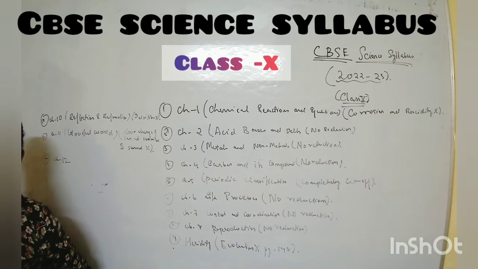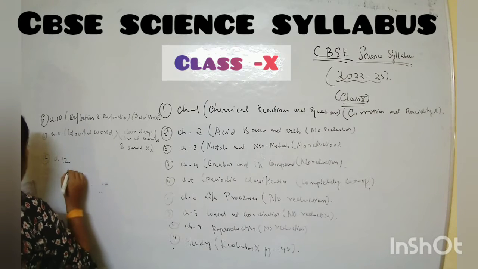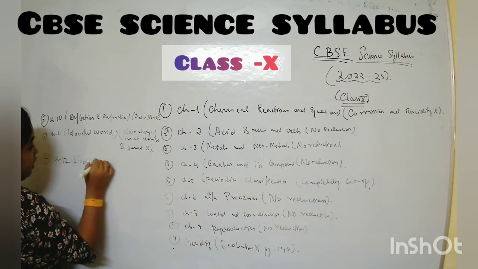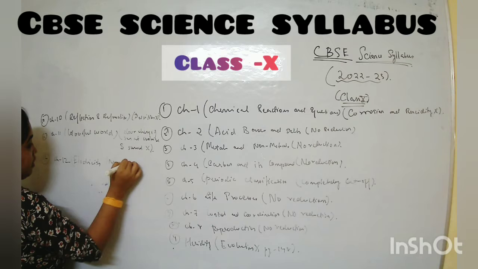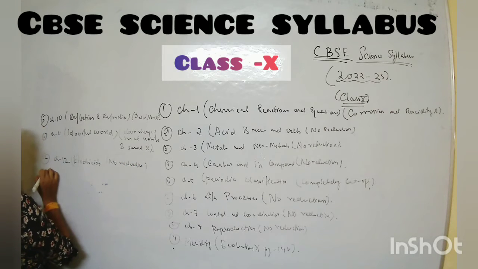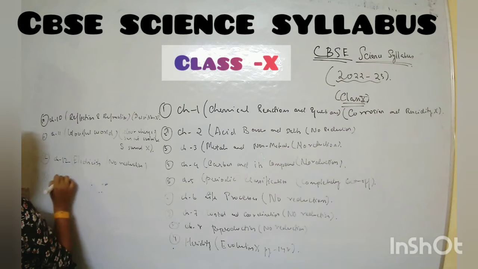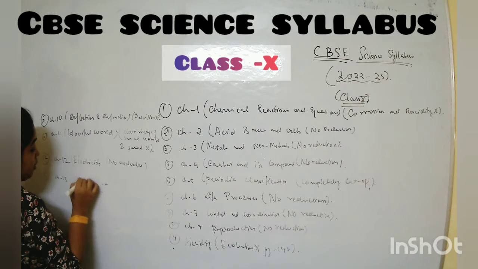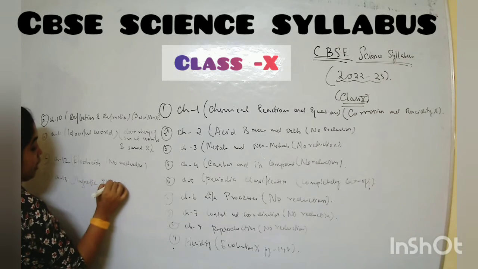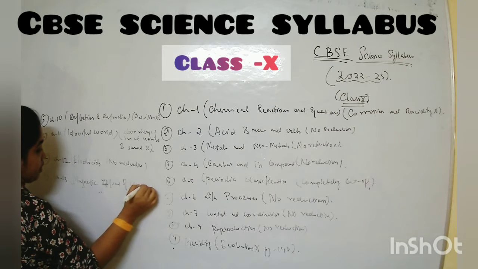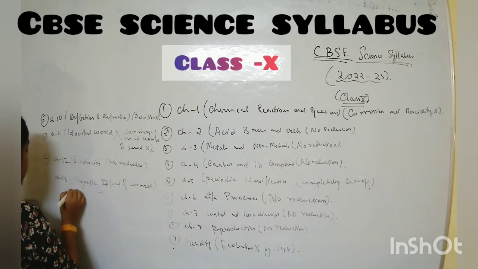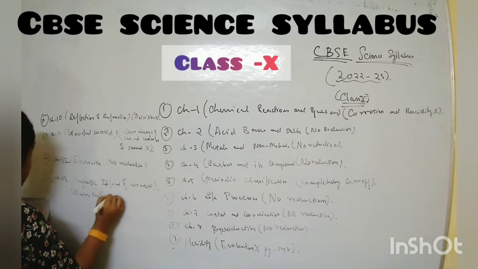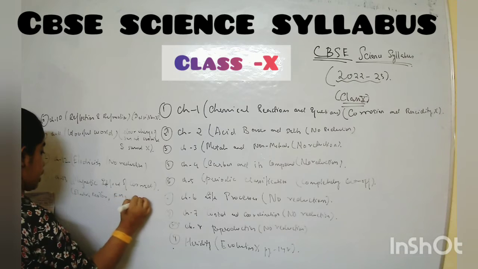Chapter number 12, that is electricity. Here no reduction. Chapter number 13, that is magnetic effect of current. Here the things which are not there are electric motor, EMI, generator.